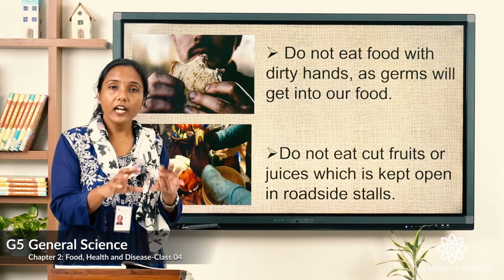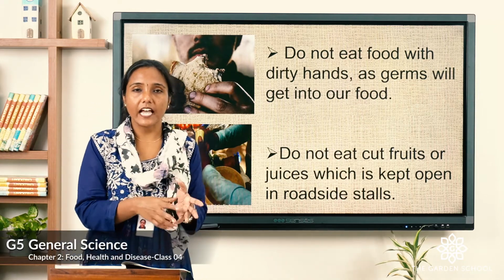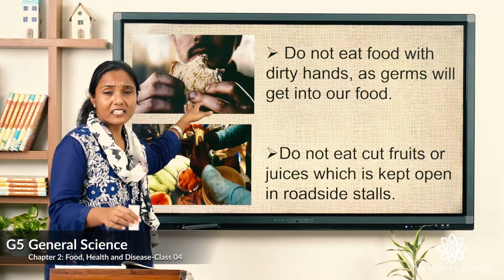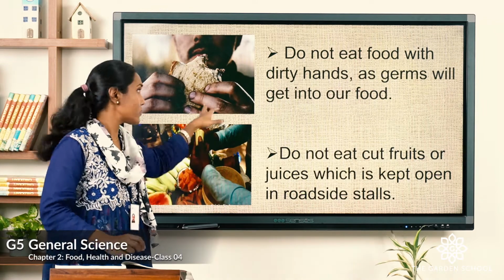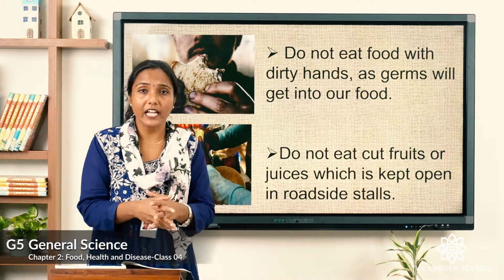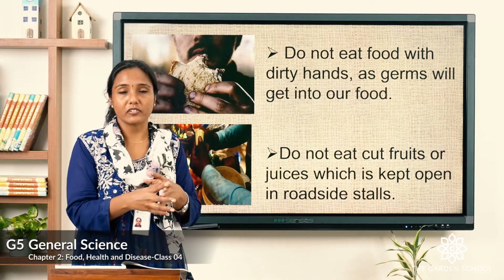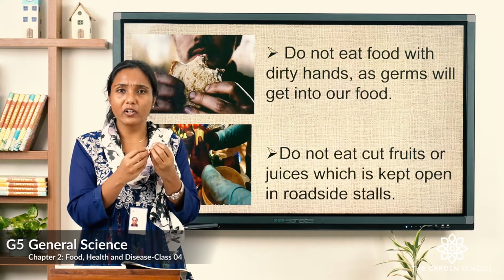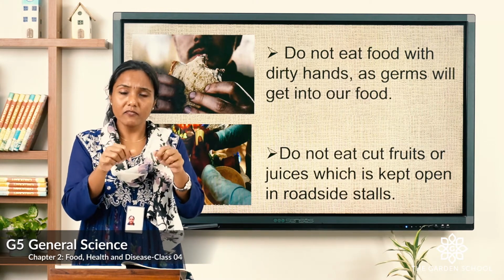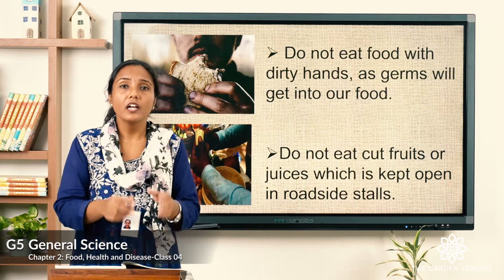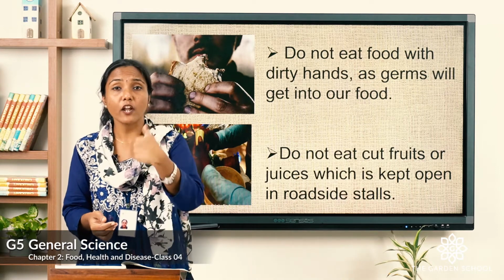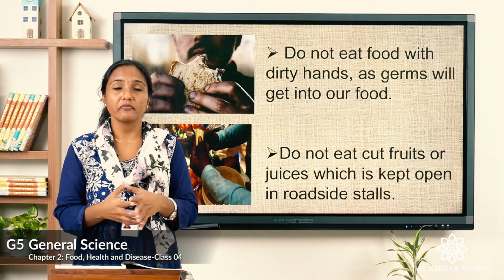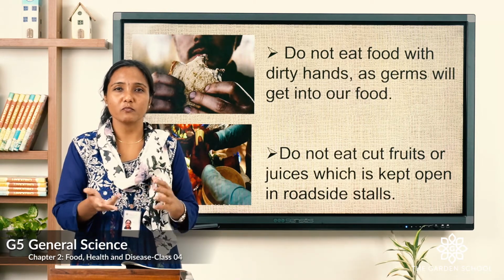How? When we are eating any food items, might be a sandwich or maybe a snack, with dirty hands. Can you see here in the picture? The man's fingernails are full of dirt. Can you see it properly? And he has not washed his hands and he is just having his sandwich, which means what? When we are touching a food item, all the germs from inside our nails get collected on the food item, and when we consume that food, what happens? We are taking in the germs along with the food item, which goes straight to our stomach and we get infected. We get stomach pain and loose motion and all, right?